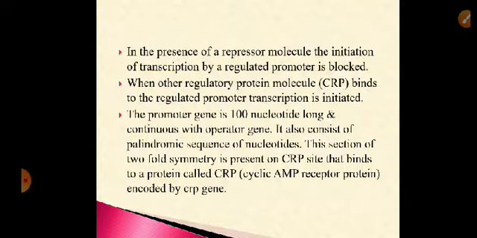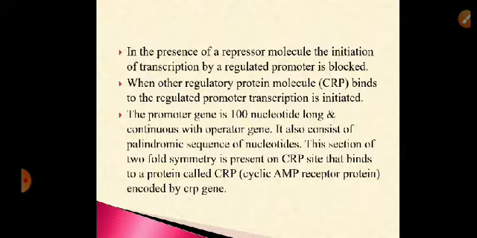See, one thing is important, that repressor protein controls the promoter gene, okay, but there is one more protein called cyclic AMP receptor protein. Cyclic AMP receptor protein, it's a complex of cyclic AMP and CRP protein. This complex binds to the promoter gene and initiates the process of transcription of structural genes. That means structural genes form mRNA and proteins, in this case enzymes.